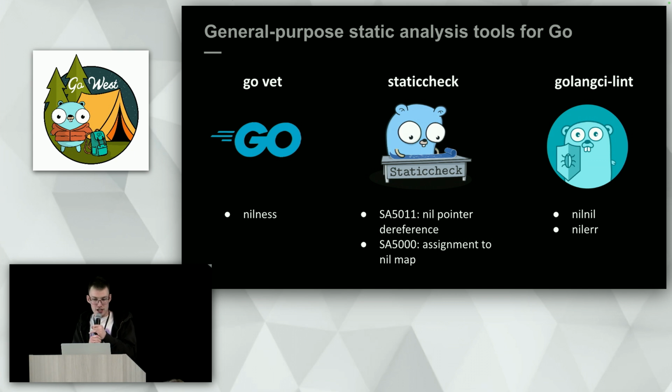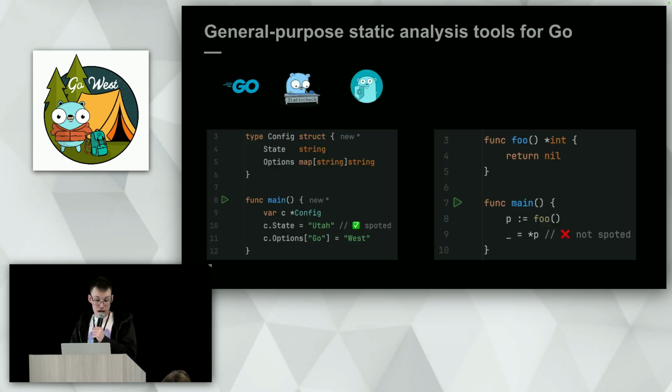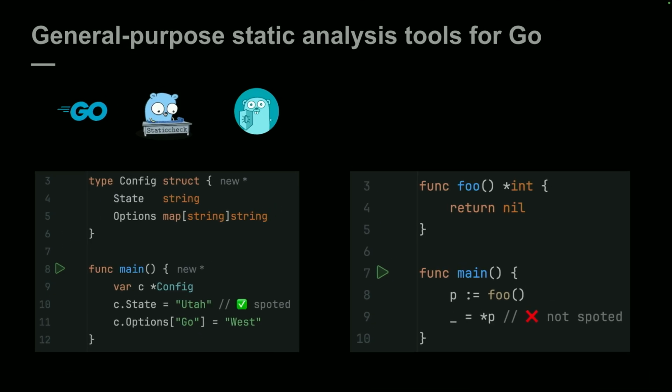Each of these tools has checks for different kinds of bugs, and that's why I call such tools general purpose. And in particular, they have checks for nil dereference. For example, go vet has a nilness analyzer that can spot some kinds of nil dereferences. However, all of these checks are pretty straightforward. They can spot only simple bugs or common mistakes. For example, they can spot the issue on the left. It relates to the default initialization, but they cannot spot the issue on the right.